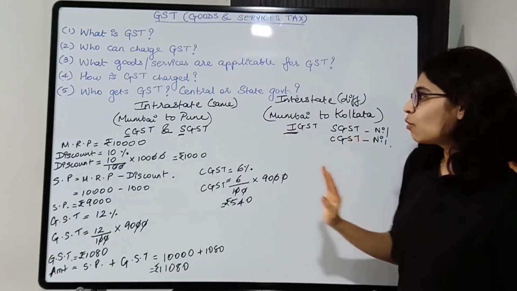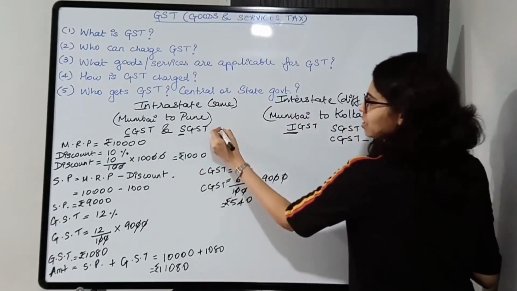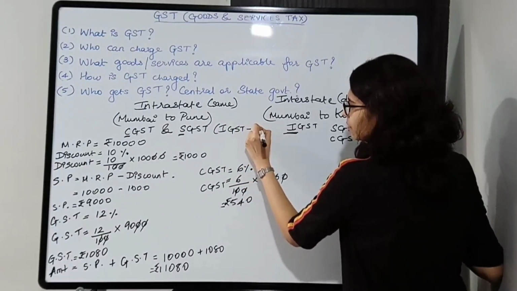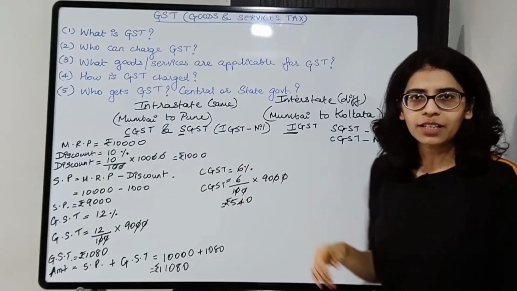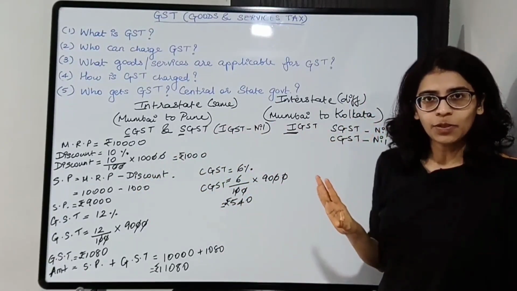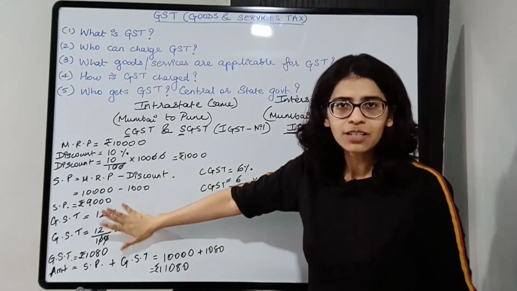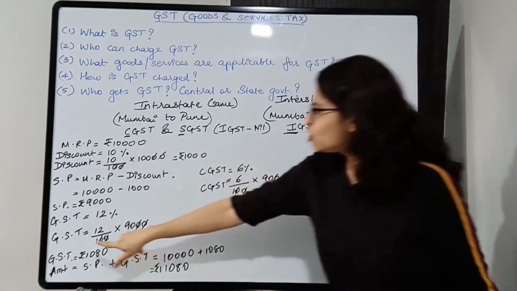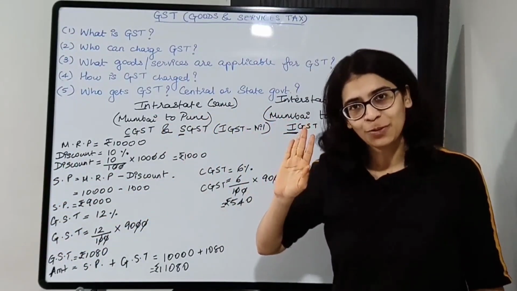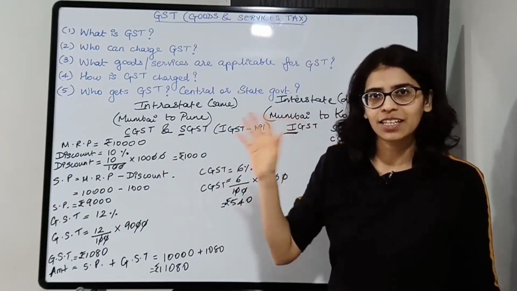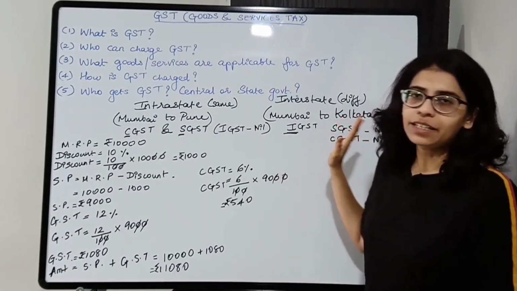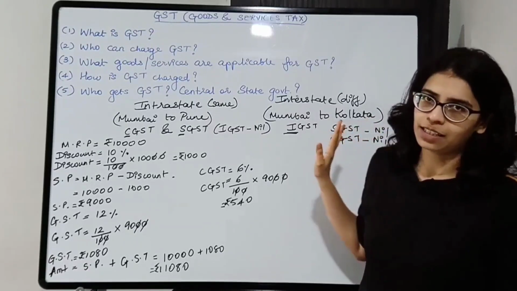Okay, so for this you don't need to know CGST and SGST. All right, same calculations you will do for interstate. Okay, let's say the GST is the same and everything, so same calculations. GST will be 12%, but here it will be IGST, integrated GST. All right, so here you don't need to split it. All right, there is no splitting here.